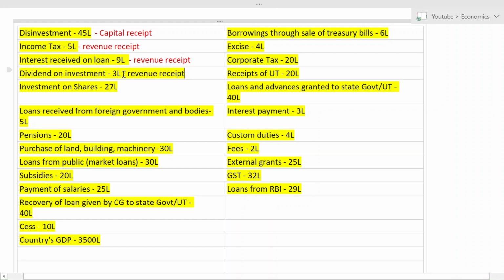Next, investment on shares. You tell me what is investment on shares? Come on, soon.